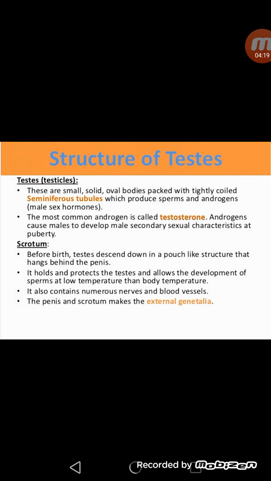These testes are present in a pouch-like structure from birth, which is called the scrotum. It holds and protects the testes and allows the development of sperms at a lower temperature as compared to the body temperature. So we can say these testes are present outside the male body in a pouch-like structure called the scrotum, and there are two testes in males, and the main function of these testes is to produce the sperms which are called male gametes.